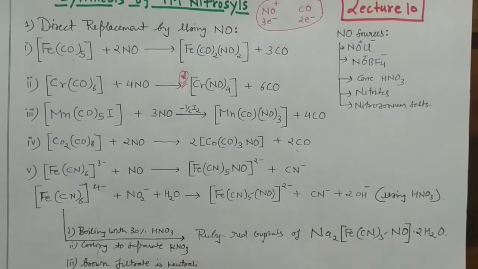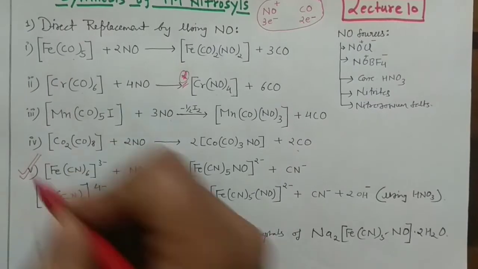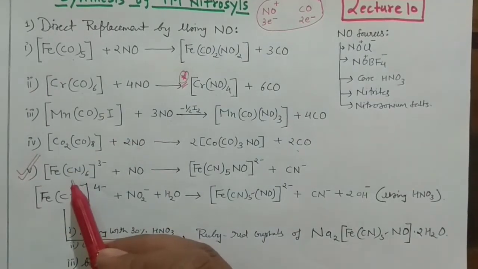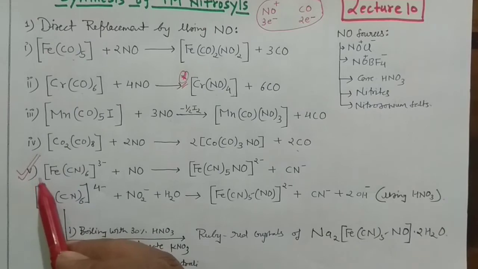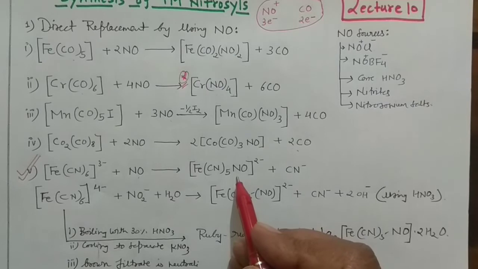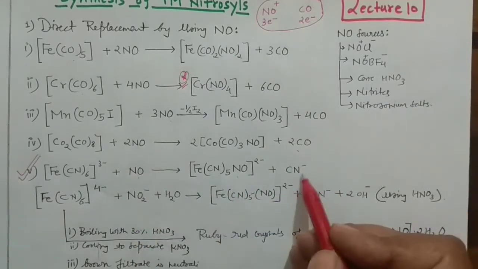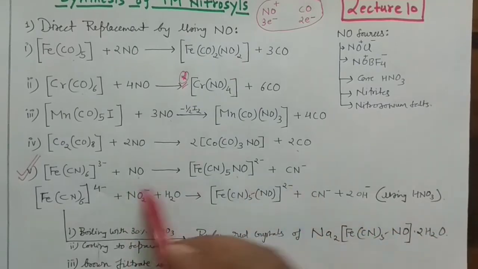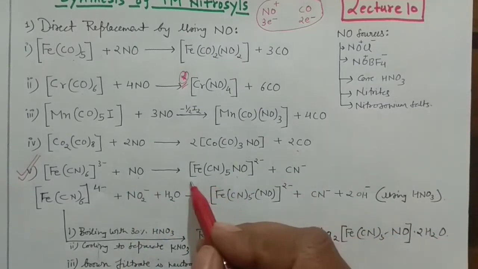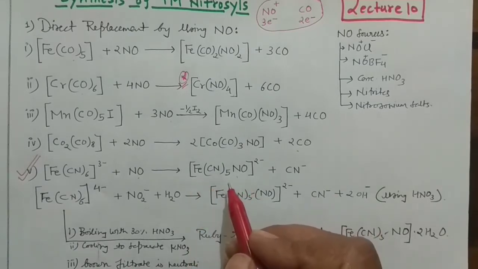And then after that you can see this is a very important reaction, guys, very important reaction. In that case you are reacting with potassium hexacyanoferrate(III), actually potassium ferricyanide. I have written the ionic equation, potassium is not there, and when you react with this NO, you will get this particular species, right? It will remove the cyanide negative and NO positive. Again you can count the electrons present in cyanide and NO, so these 2 are equivalent. And this ion which I have produced here is a very important ion. If you remember, it's the nitroprusside ion.